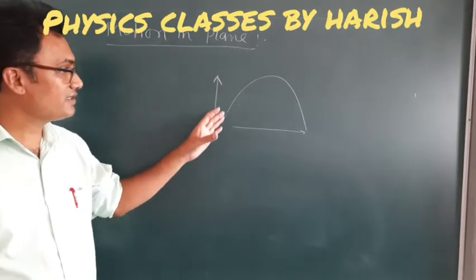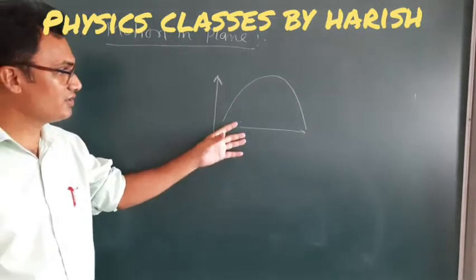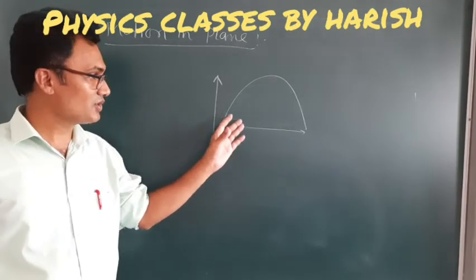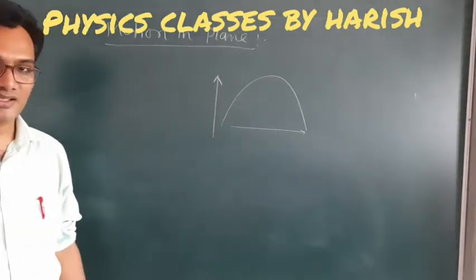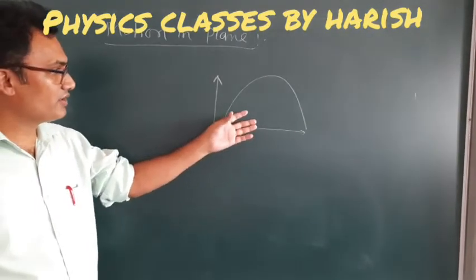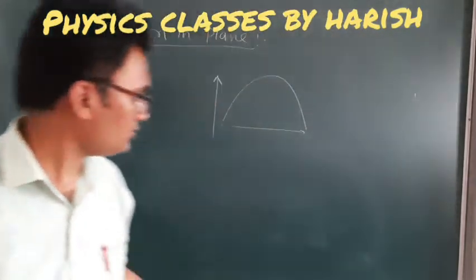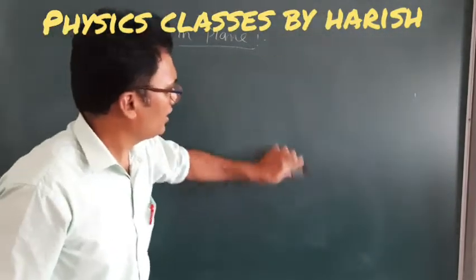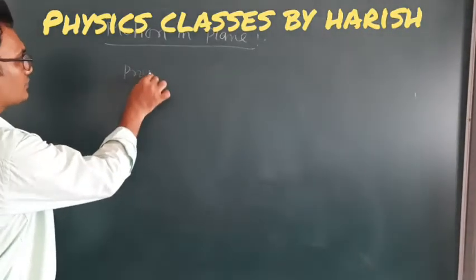Parabola means it is a curved shape, because of the acceleration due to gravity which acts on it. So the shape of the path followed by the object is a parabolic shape. Now we are going to derive the equation for the parabolic path. Before that, we have to define the projectile. What is a projectile?